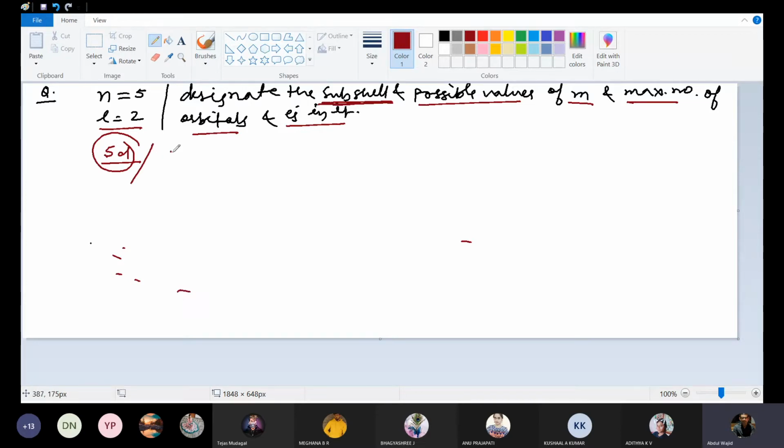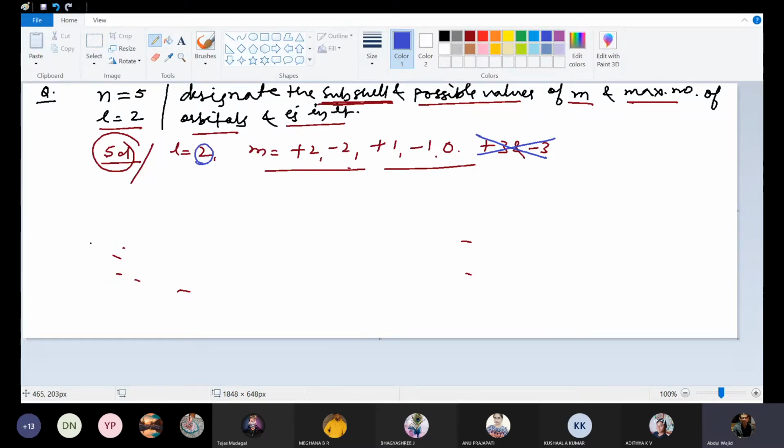l is equal to 2. So m will be equal to plus 2, minus 2, plus 1, minus 1, and 0. These are the possible values of m. m can never be plus 3 and minus 3 because it is greater than 2. So m value can never be bigger than 2. Maximally plus 2 to minus 2 m values can be there. Fine. m can never be plus 3 and minus 3 for l is equal to 2 subshell.